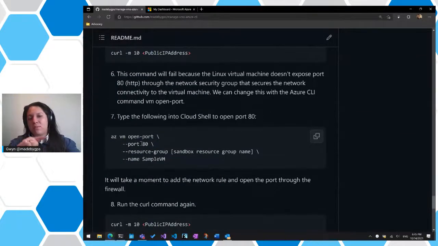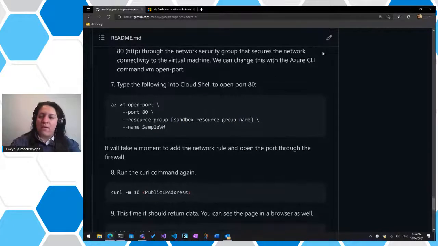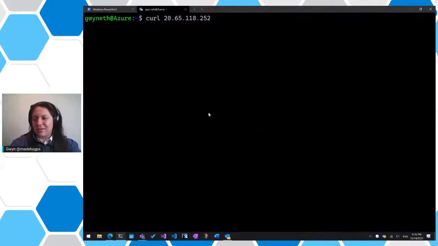So we do az vm open-port, then we tell it the port, which resource group and which VM, and it'll open it up for us. Well, I guess we can let it fail just to make sure it's not open. It definitely will not work, but we'll give it a second. Again, the way Nginx works is that it deploys a static page for us on our public IP address, which is assigned to us when we create the VM. Come on, I want this to fail so we can go ahead and open the port. No. All right, I'm just going to stop it.